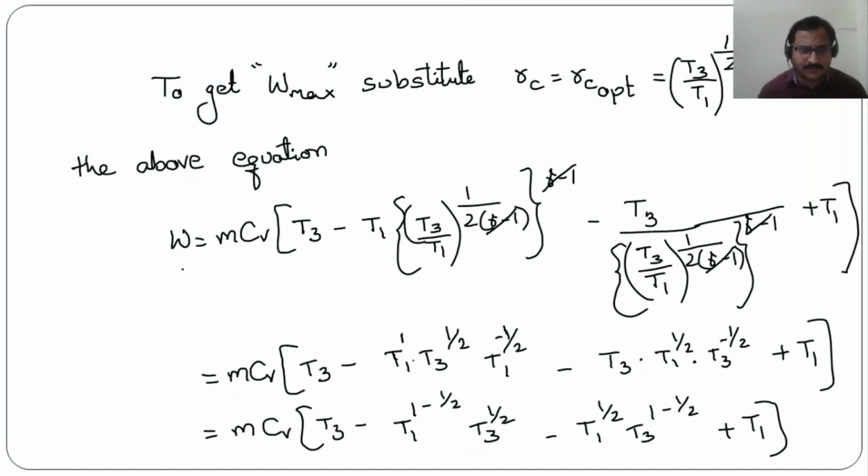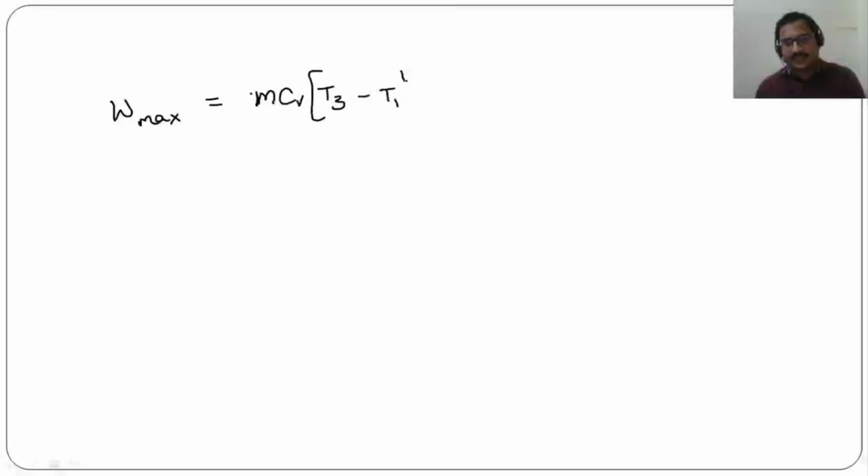So when we have substituted, we need to write this W as W max here. Now from this, W max will be mCV into T3 minus T1 power 1 by 2 T3 power 1 by 2 minus T1 power 1 by 2 T3 power 1 by 2 plus T1.